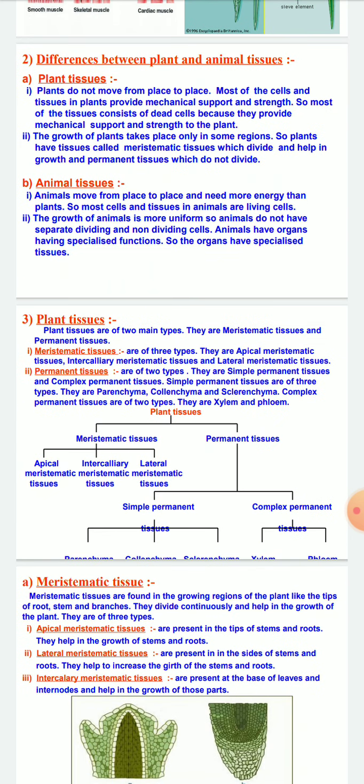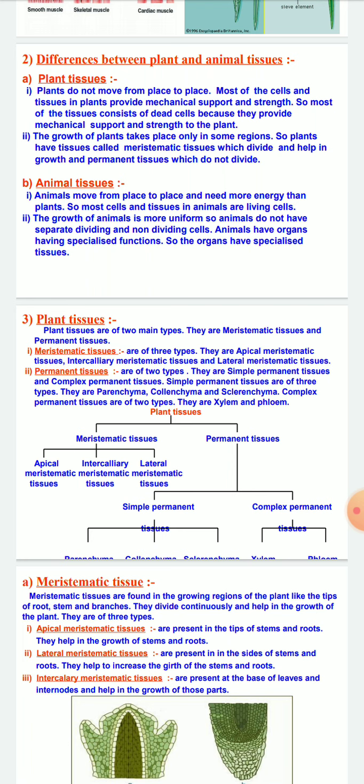Plants do not move from one place to another, so most of the cells of the tissues in plants provide mechanical support and strength. Most of the tissue consists of dead cells because they provide mechanical support and strength to the plant. As we know, plants cannot move from one place to another, so the basic function of these tissues is to provide the plants with mechanical support and strength.